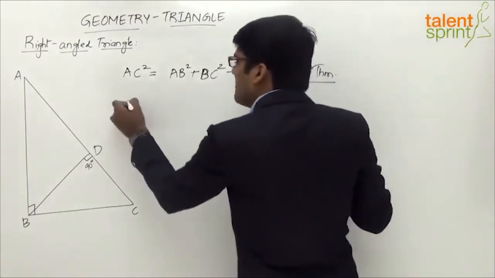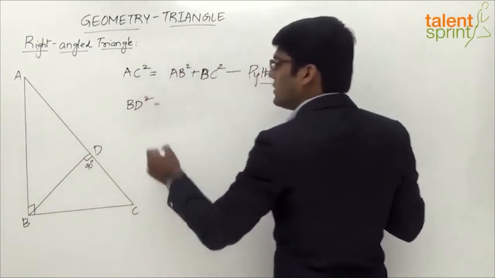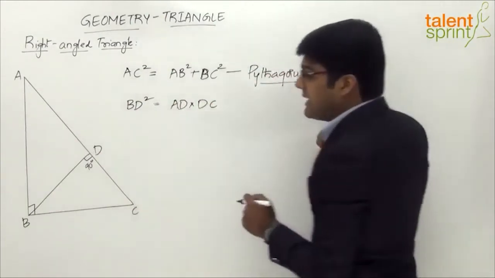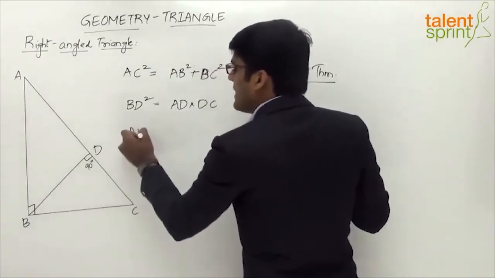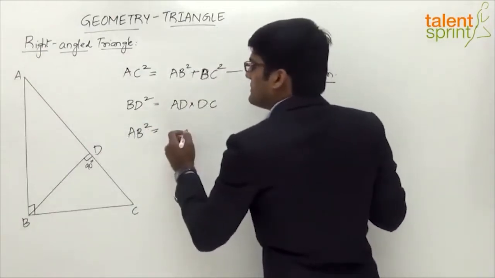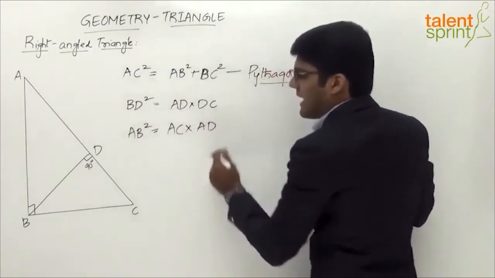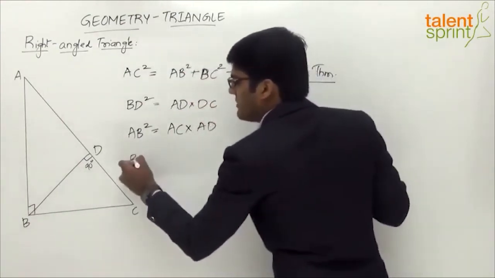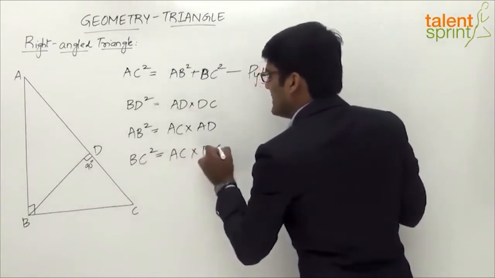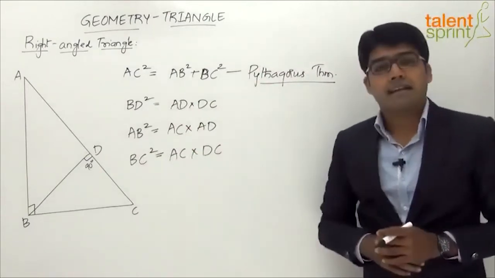Now the first one would be BD square, right? The perpendicular BD square in a right angle triangle will be equal to AD into DC. Then next comes AB square, right? The side AB square can be taken as AC into AD. And next one here is BC square, right? BC square can be taken as AC into DC, right? So these are a few of the important identities based on a right angle triangle.